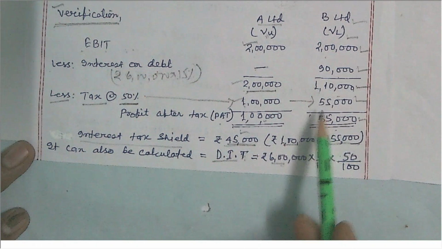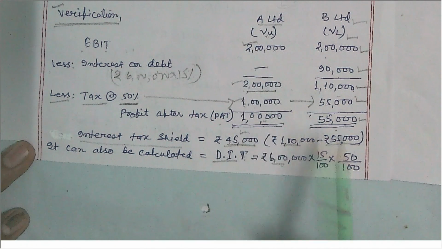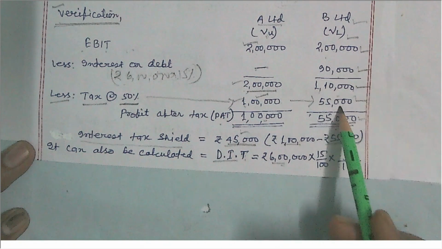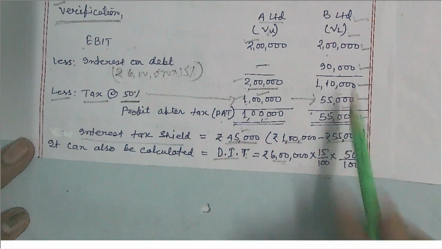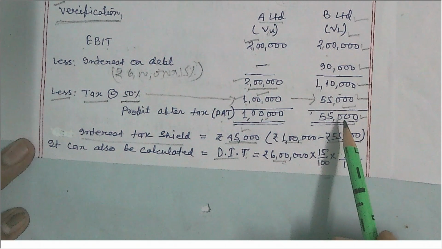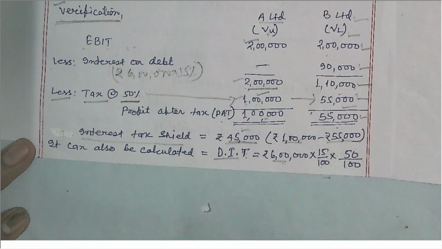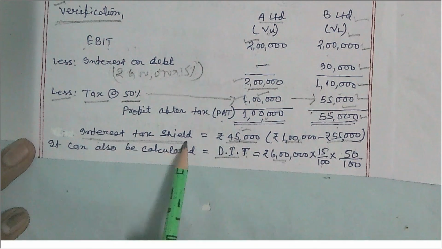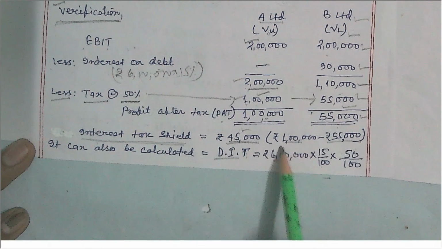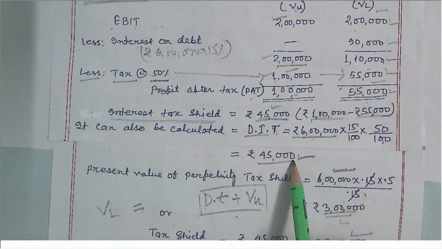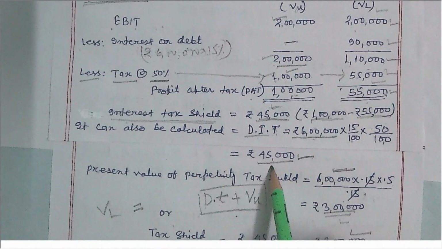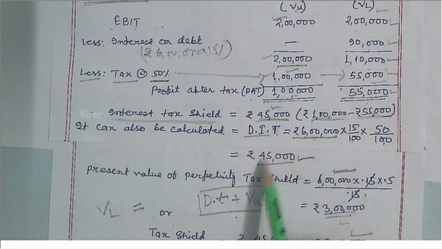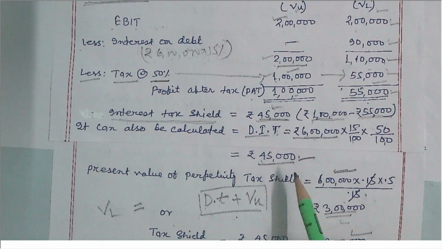The noticeable point is that the unlevered form is paying rupees 1 lakh as tax, and the levered form is paying rupees 55,000 only. So the levered form has saved tax. This is the interest tax shield, and this amount, 45,000, is the interest tax shield, and it is calculated here: 1 lakh is the tax paid by the unlevered form, minus 55,000, which gives 45,000. So this is the tax amount saved by the levered form, and the present value of this tax amount is calculated